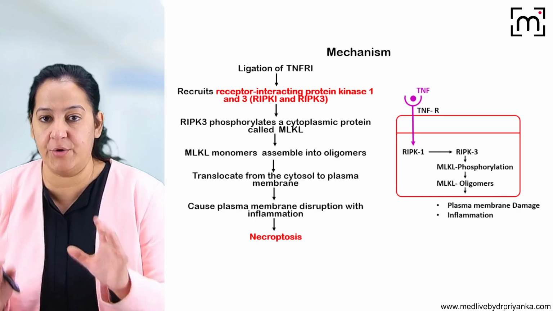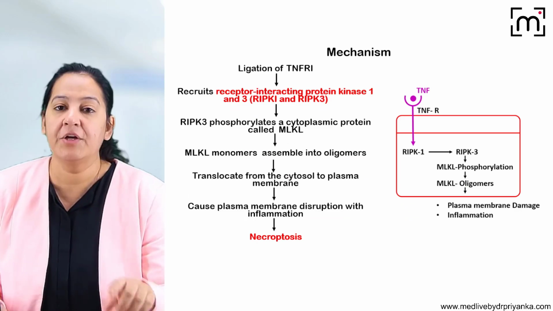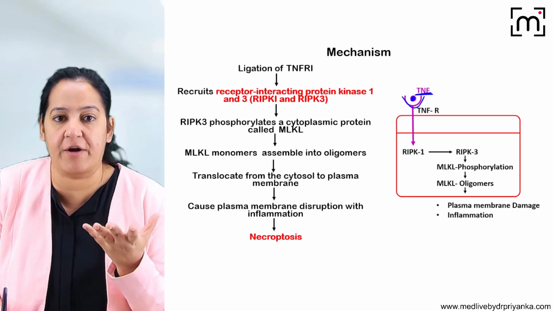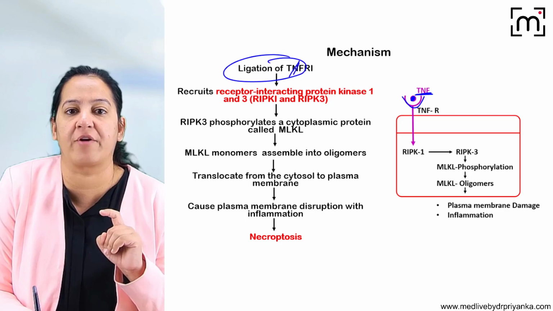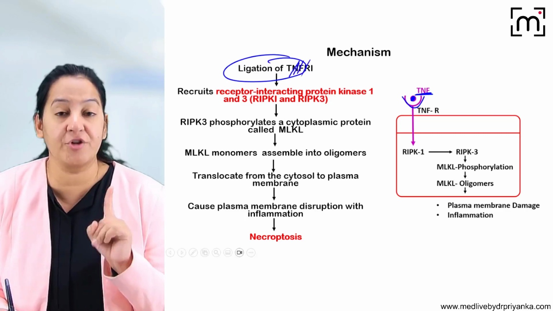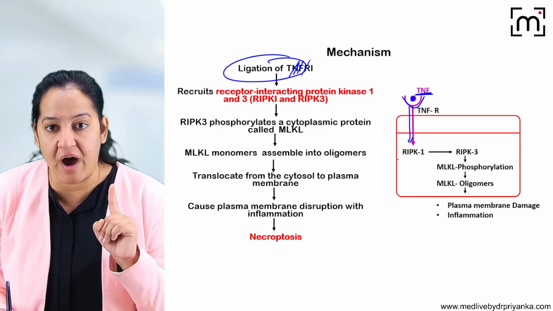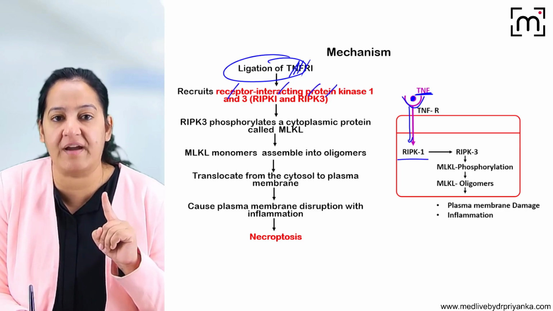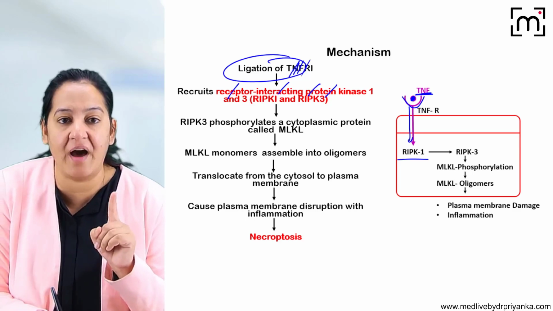How does it occur? You can see the diagram. Better to learn that in the diagram. You can see the antigen is coming and it is activating the TNF, tumor necrosis factor. There is ligation of the TNF receptor. So first, the tumor necrosis factor receptor gets activated. It will lead to activation of RIPK. What is RIPK? RIPK is receptor interacting protein kinase.